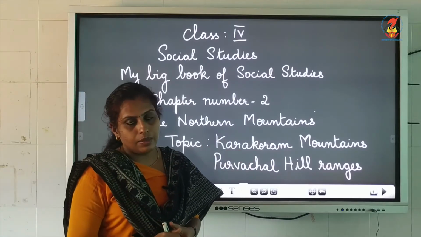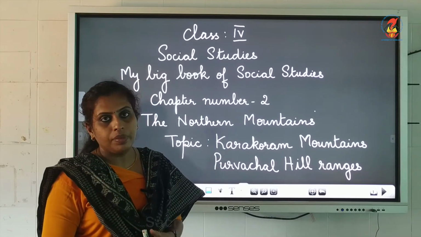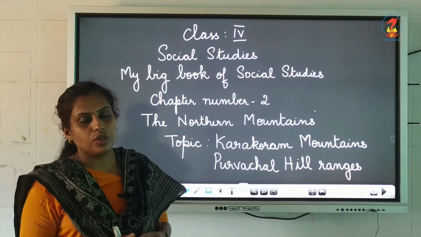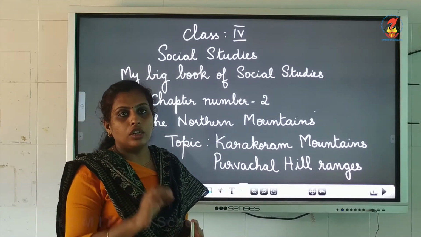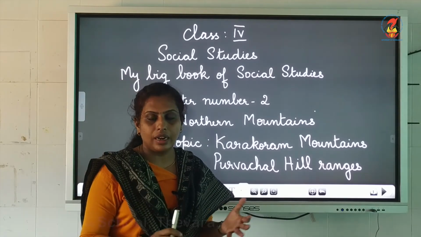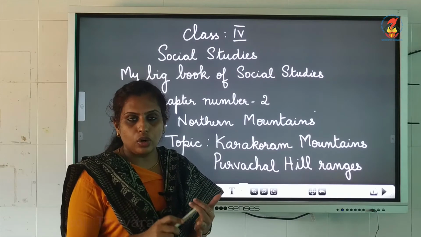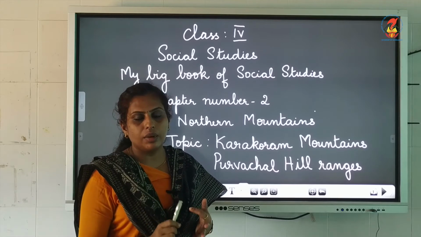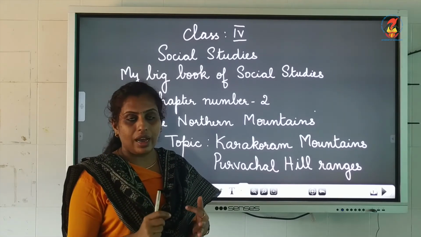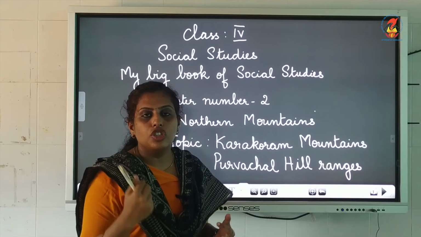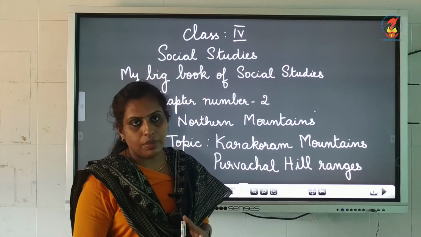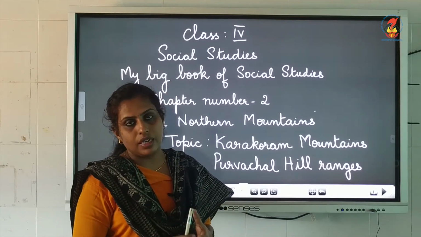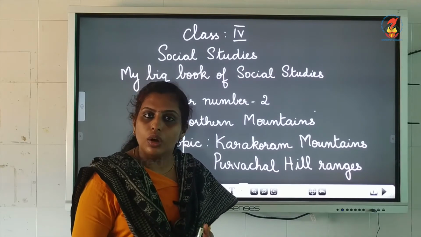Before we start the new topic today, let's see what all things we have learned in the previous video. In the previous video, you learned about the Northern mountain ranges. We said there are Himalayas, Karakoram mountain range and Purvachal hill ranges. Then we specifically learned about the Himalayas. We said that Himalayas stretches from Jammu and Kashmir to Arunachal Pradesh. And in this mountain range, the highest peak is Mount Everest. And Mount Everest is the highest peak in the world also.